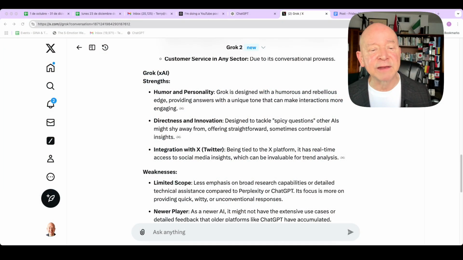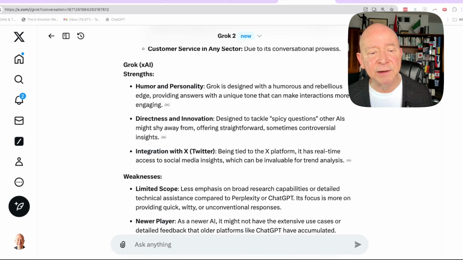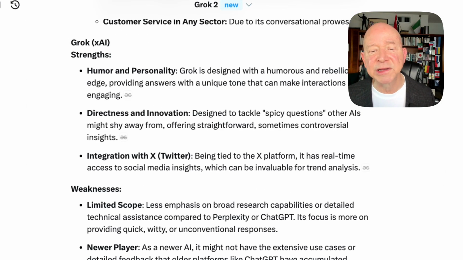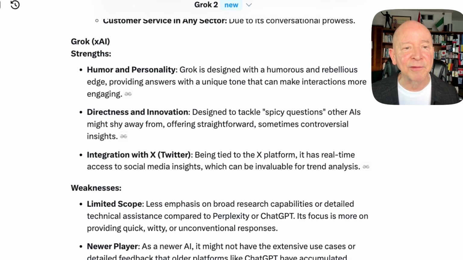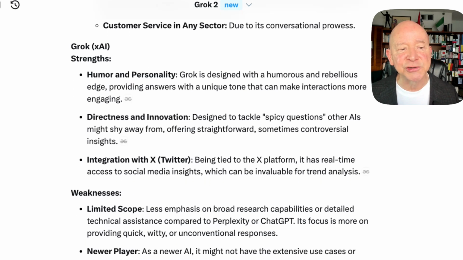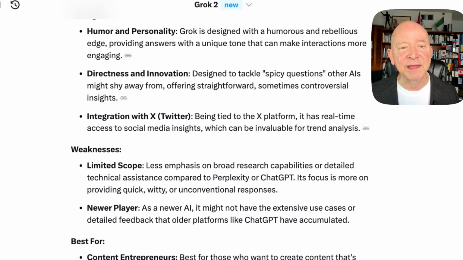Well, when we look at the advantages of this, notice, by the way, I'm on X right now. You'll see the options there. Let's take a look at what it says, and it brings in, once again, humor and personality. I love it. What you can do is go in there and adjust that in some of the ways that they've got it.